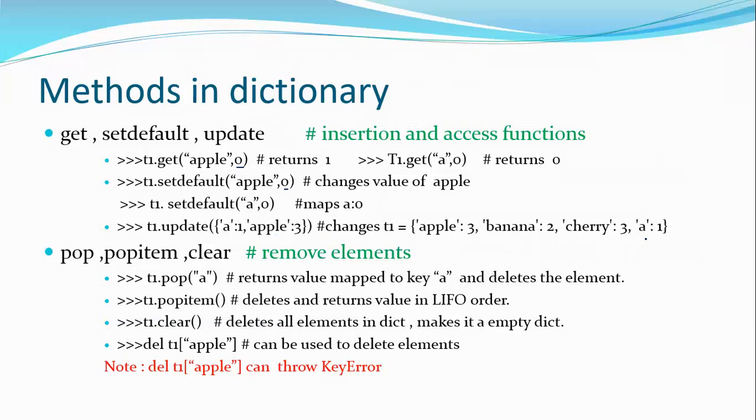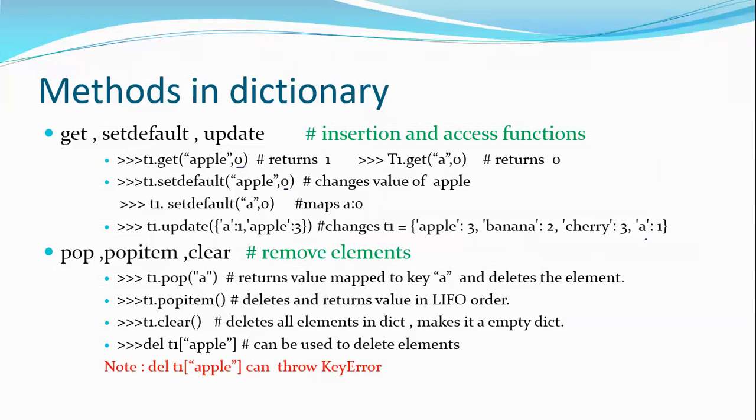We have completed insertion. Now going to removal. In removal, I can have pop, popitem, clear, and del. These are the functions or methods available. If I say t1.pop of A, what is A? A key. I'm saying pop, so that particular key and its corresponding value, the entire item, gets popped or removed. And if I say t1.popitem, this will remove an element in LIFO order.